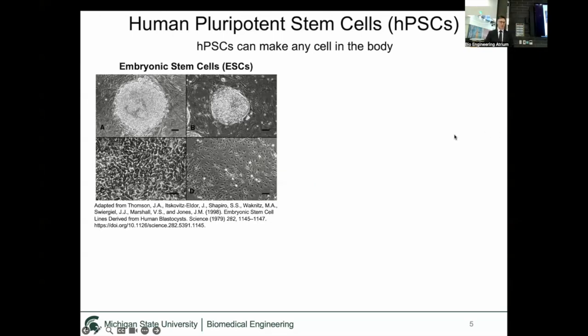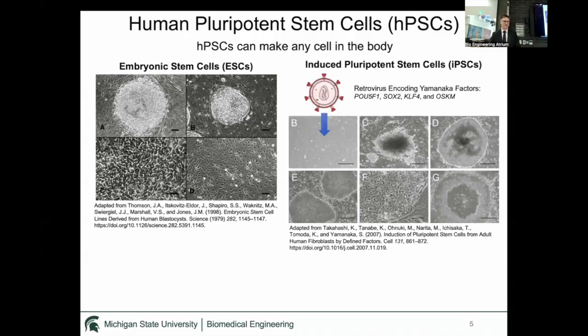They were first successfully cultured in 1998 when a group successfully harvested the inner cell mass of a developing human embryo and cultured it in a dish, allowing them to culture these cells in a dish. And then a follow-up study utilized proteins that were highly expressed in these human embryonic stem cells and encoded them in a virus and infected human skin cells, and these transformed these cells into human pluripotent stem cells. This work went on to win the Nobel Prize.